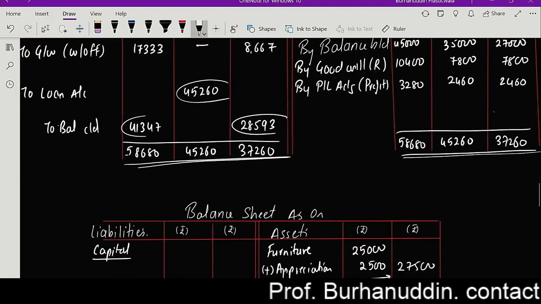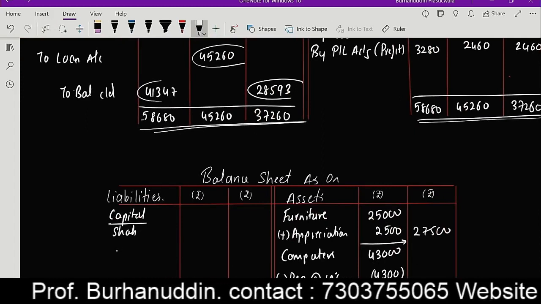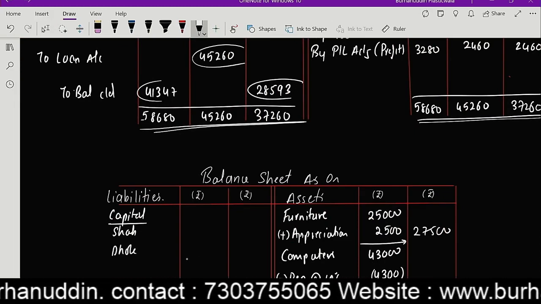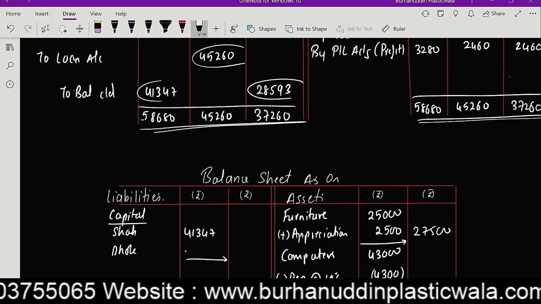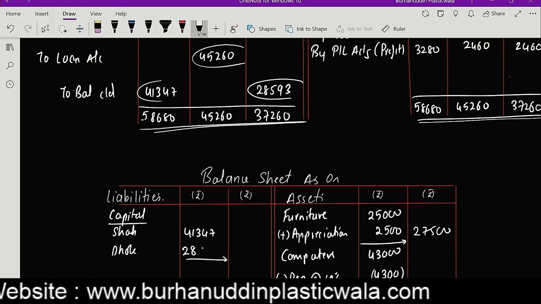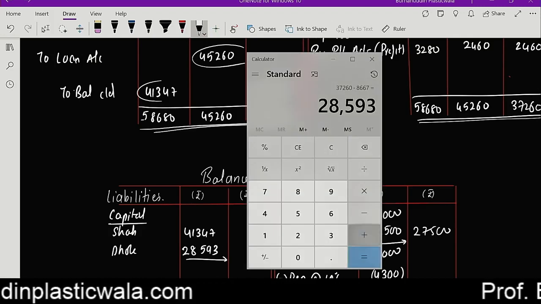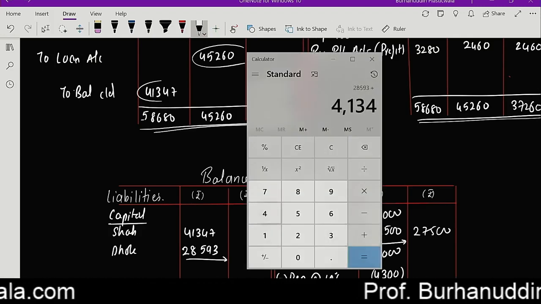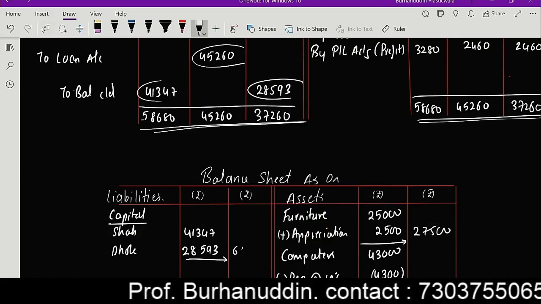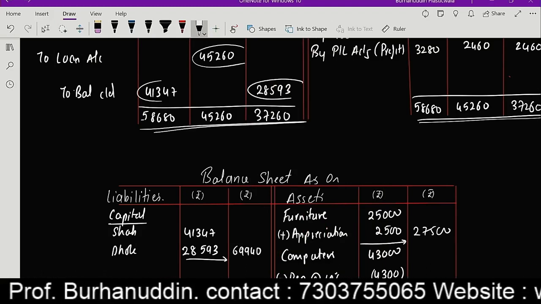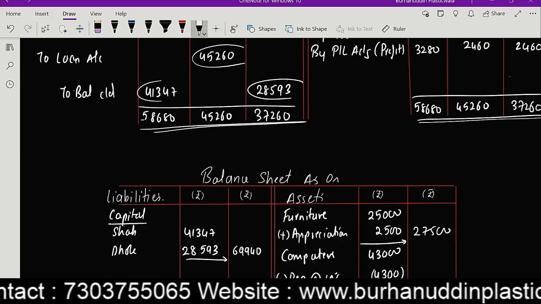Guys, calci is not allowed to you, so please do the calculations without the calcis. 69,940. That's my capital account. That's it, guys.